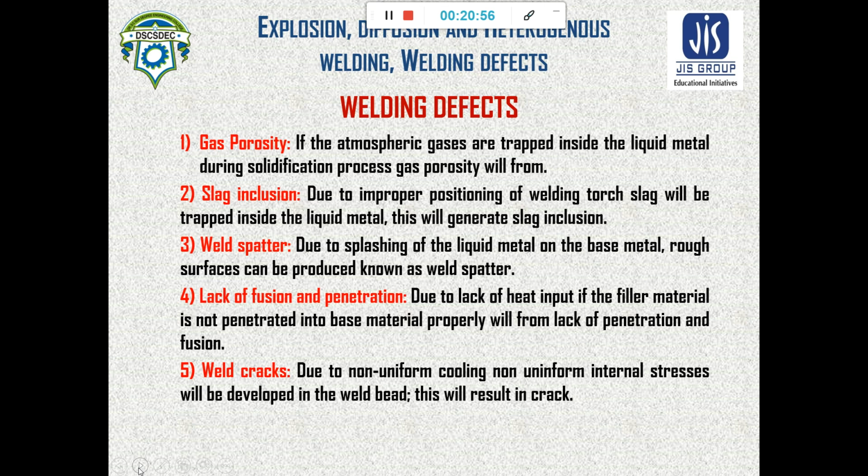And there is weld crack: due to non-uniform cooling in the welding zone, non-uniform internal stress will be developed in the weld bead, and this non-uniform stress will result in crack generation, and that is known as weld crack.